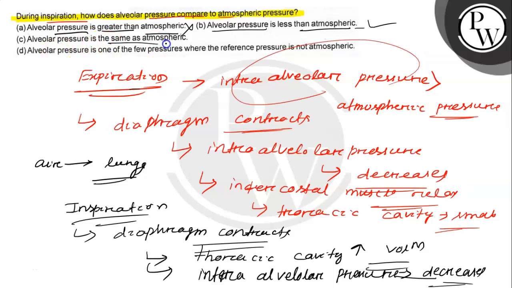And alveolar pressure is the same as atmospheric pressure. This is wrong here. Alveolar pressure is one of the few pressures whose reference pressure is not atmospheric. This one is also wrong, because during the inspiration process the alveolar pressure decreases and is less than the atmospheric pressure. This is found in the inspiration process, and the opposite case is seen in the expiration process.